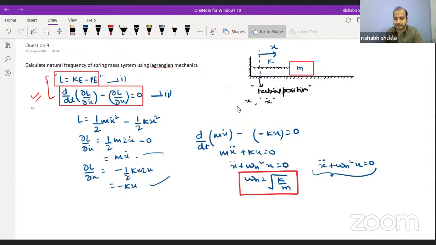Here also we are reaching like that only. m x double dot plus k x is equal to 0. This says that x double dot plus k by m x is equal to 0, or you can say that omega is equal to under root k by m. That is, the angular frequency of the system must be equal to under root k by m.